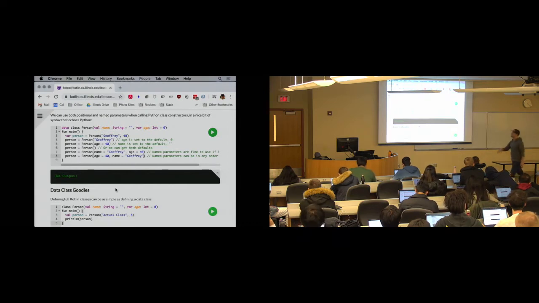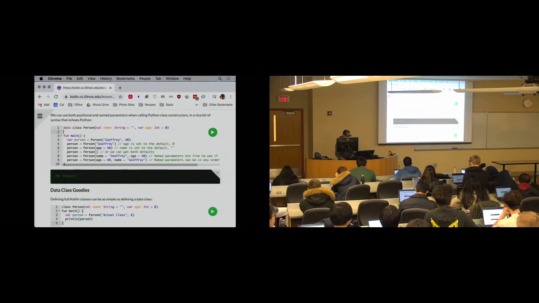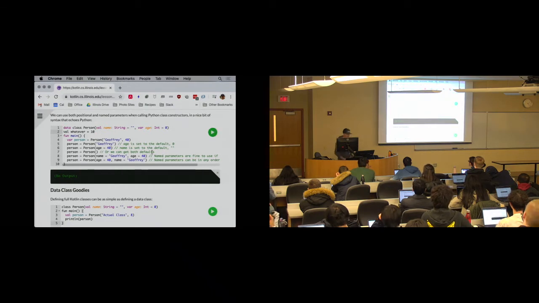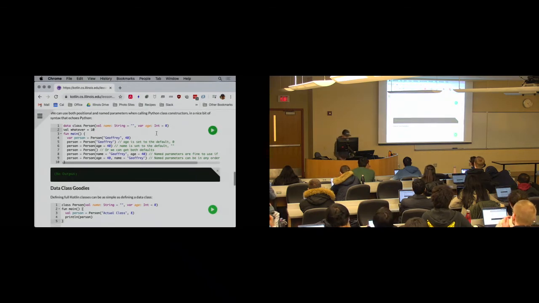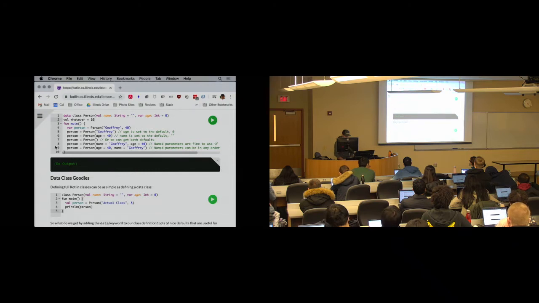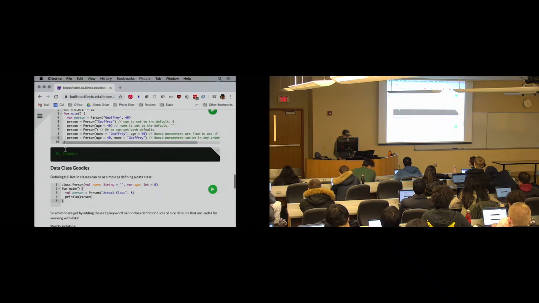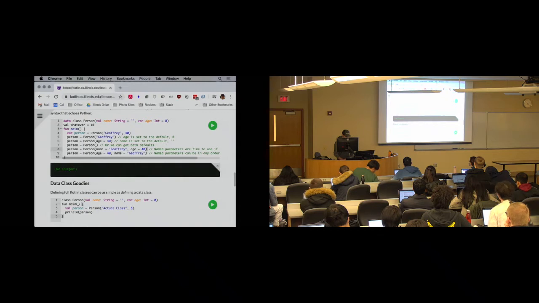So, for example, I can declare variables outside. This is a good question. Yeah, I can declare variables outside of my function. So I could say val whatever is equal to 10. That's fine, and then inside this function, I can access that.